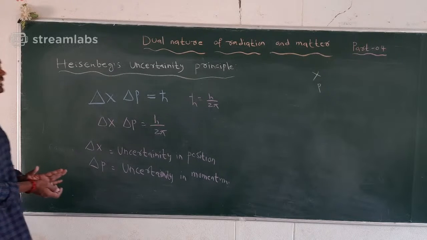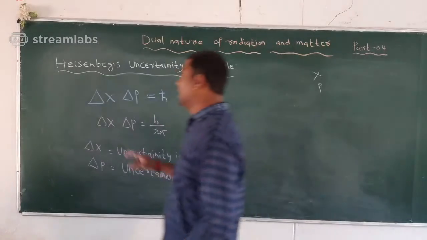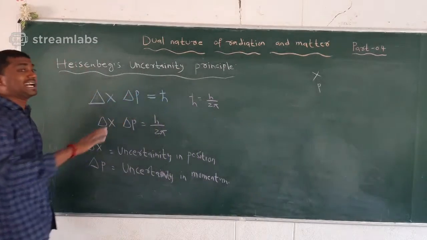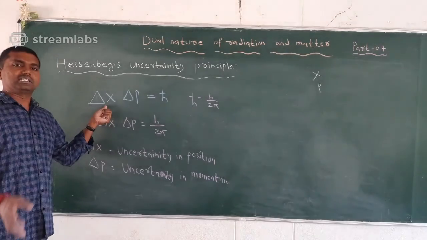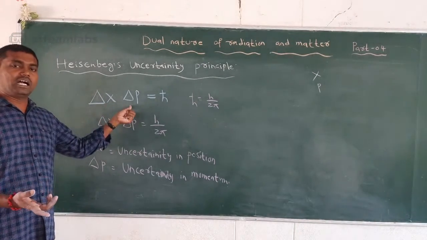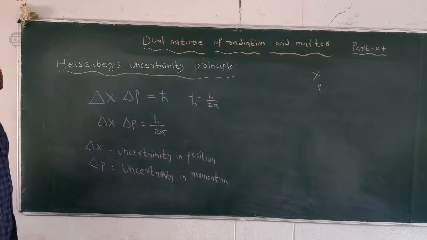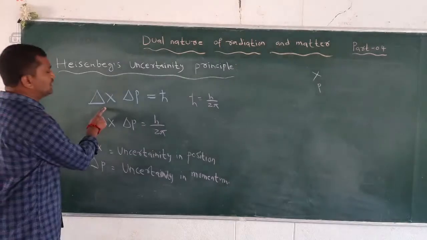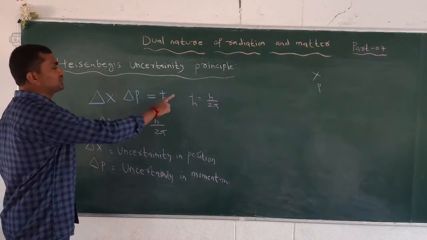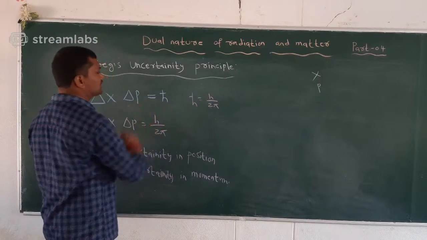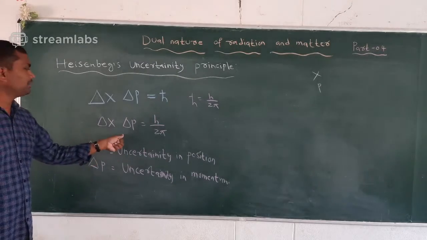Heisenberg అనిశ్చితత్వ సూత్రము అంటే ఏంటి? A particle, suppose an electron, its position and momentum cannot be measured simultaneously at the same time. If we measure, we can measure either the position of the particle or its momentum, but we cannot measure both together at once. We call this the Heisenberg uncertainty principle. Delta x delta p is equal to h cross, where h cross is h by 2 pi, Planck's constant h. It is also pronounced h cut.